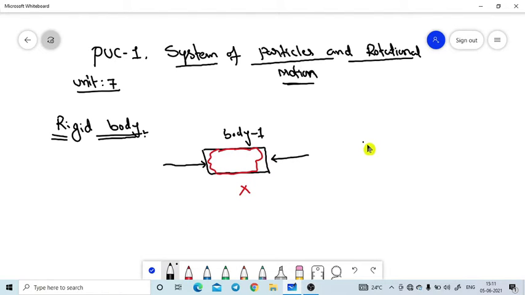Now we are considering one more example body. We are applying certain external forces on that body.